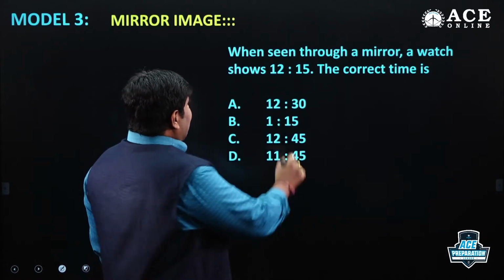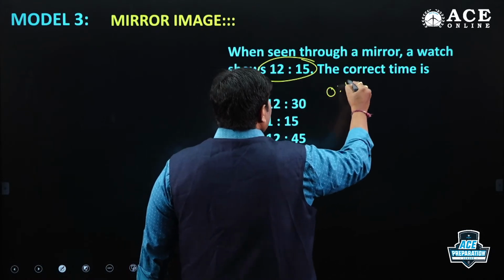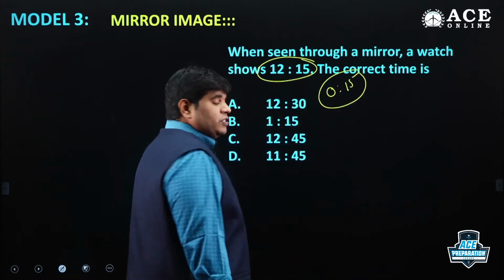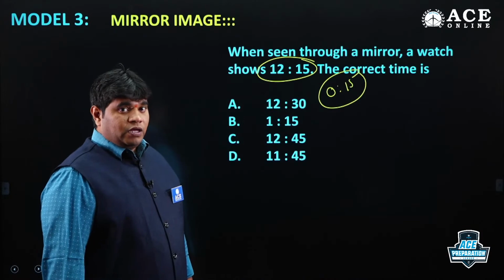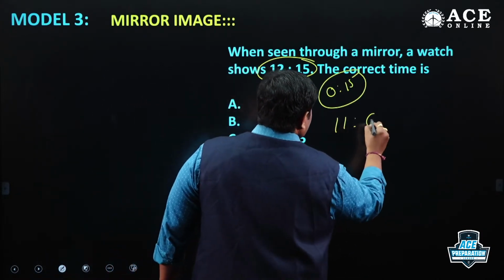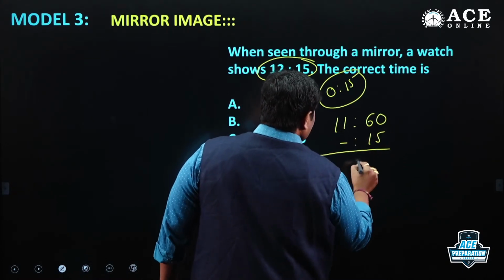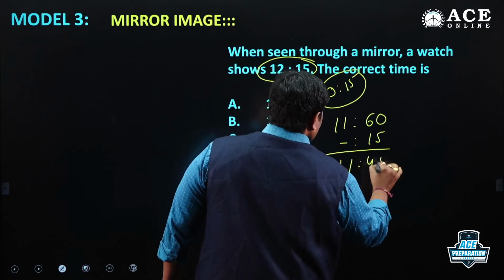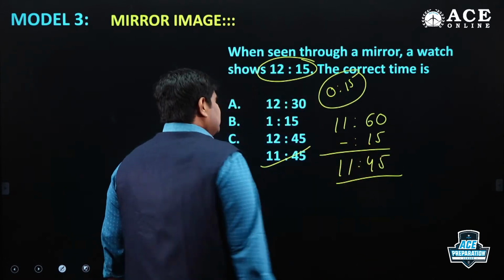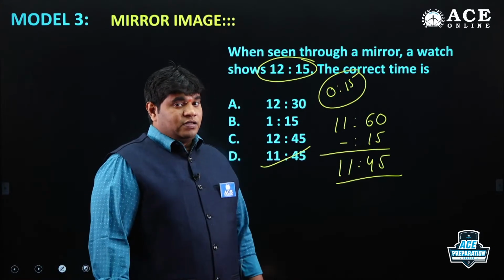Here, the time shows 12:15. 12:15 simply means 0 hours and 15 minutes, just 15 minutes. Then 11 hours 60 minutes minus 15 minutes, and the answer is 11:45. 11:45 is the answer.